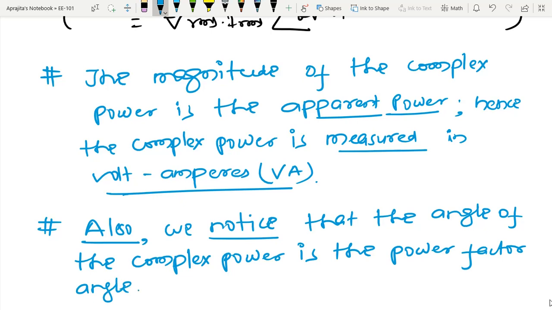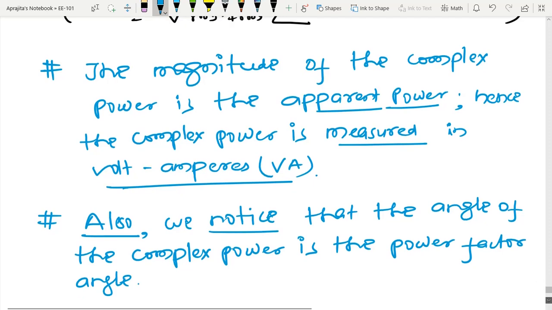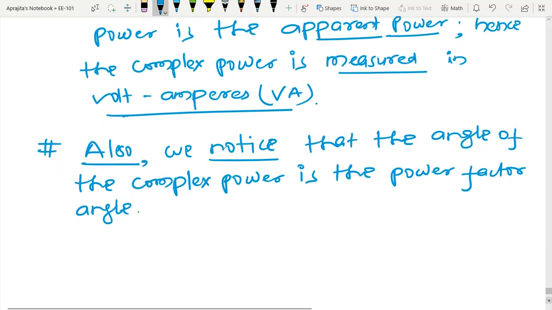So once I define the complex power, that is the product of the phasors, meaning voltage phasor and current phasor, after that we collect the magnitude, that is the apparent power, and whatever angle comes into the picture is nothing but the power factor angle.